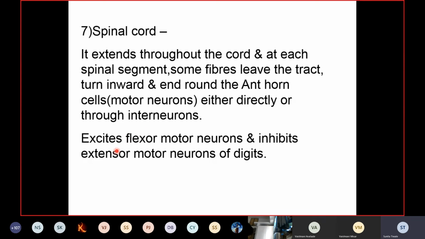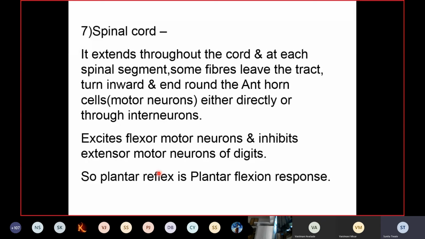So you have studied the plantar reflex before. What will be the normal response for the plantar reflex? It is plantar flexion. Because this descending tract, that is the pyramidal tract, brings about or excites the flexor group of muscles. So in the calf it will bring about the excitation of the calf muscles. Because of that there will be a plantar flexion response.